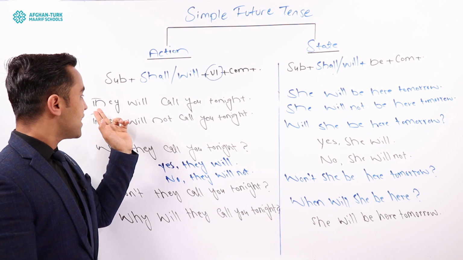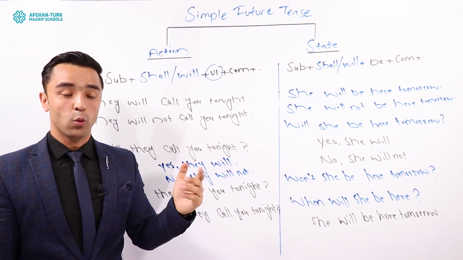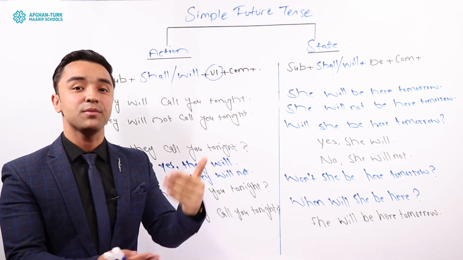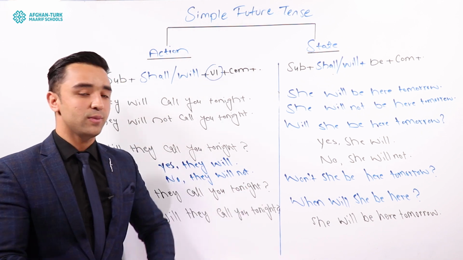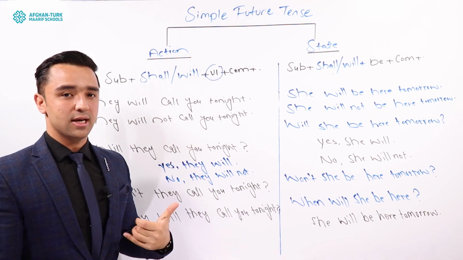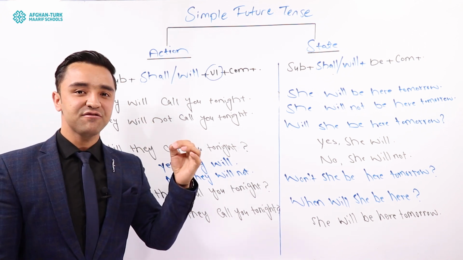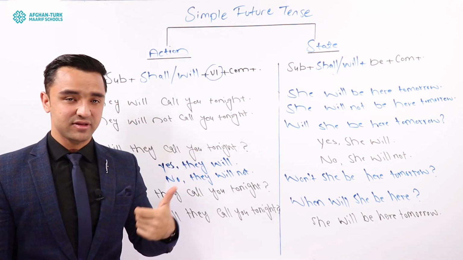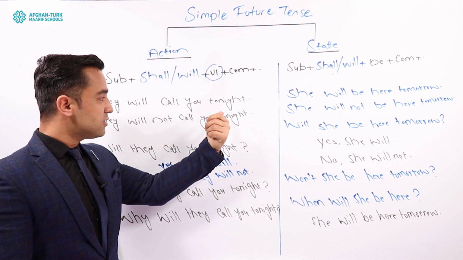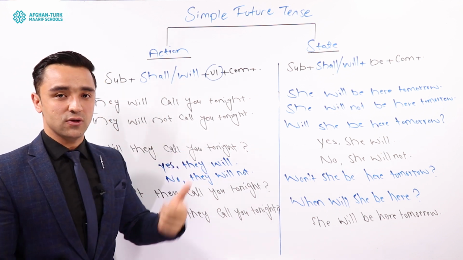So the first one here: they will call you tonight. When? Tonight. Okay, it has not come yet, so it will come. It means that they will call you tonight. Negative: if you want to make it negative, you can just add not after will, because it is a negative sentence. So they will call you tonight. Negative: they will not call you tonight.